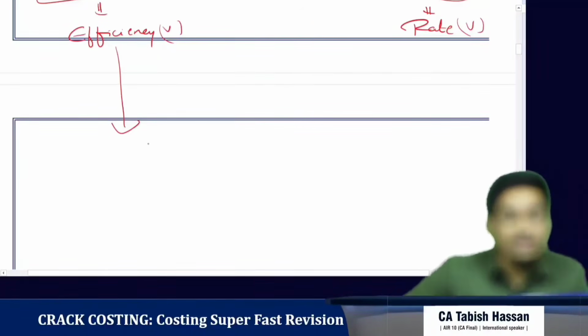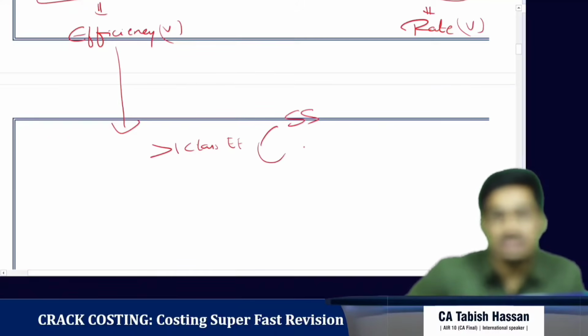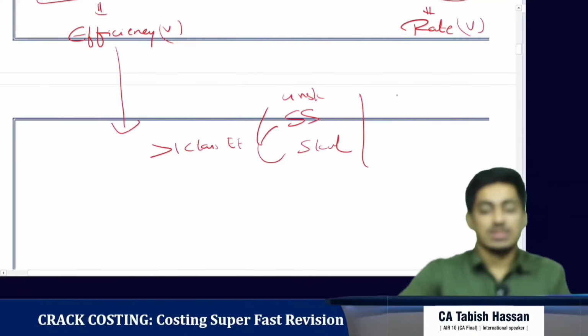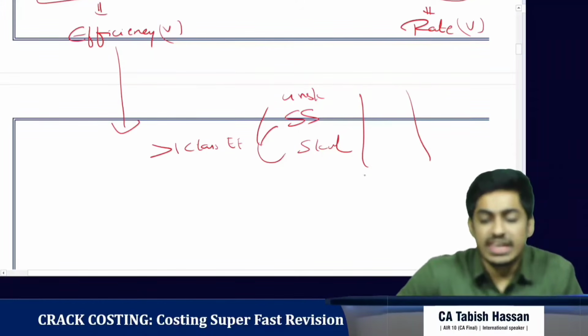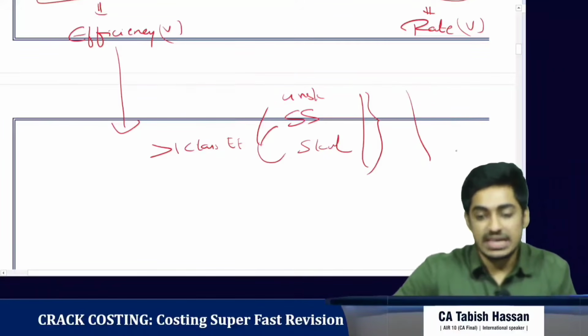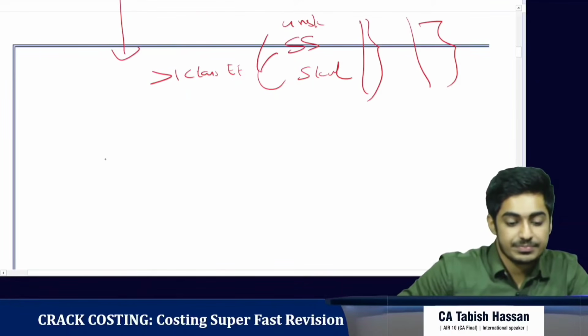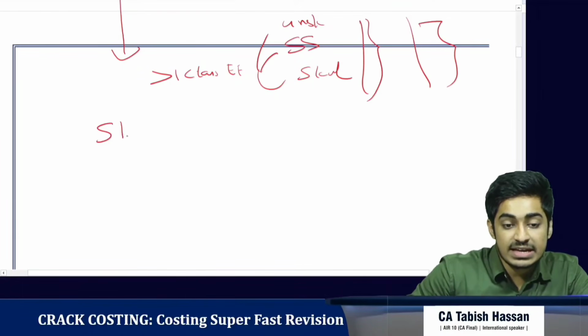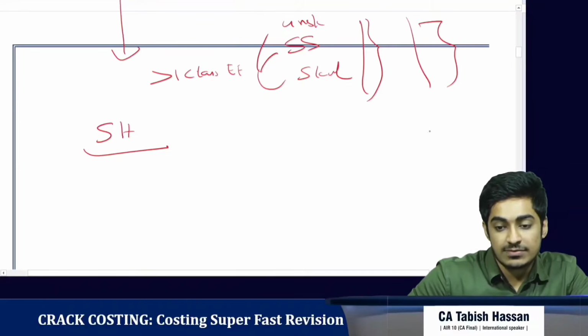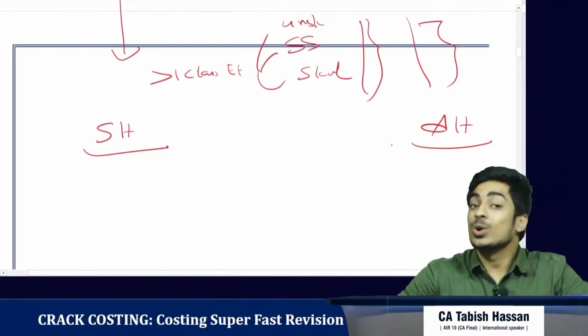Okay, assume there are more than one class of employees. Suppose we have the semi-skilled employees, the skilled employees, and the unskilled employees. So there can be a chance that the mix has changed, right? So how do we analyze it further? Okay, so we have the standard hours, we have the actual hours, then what do we bring?